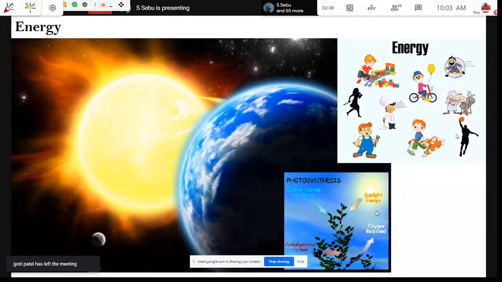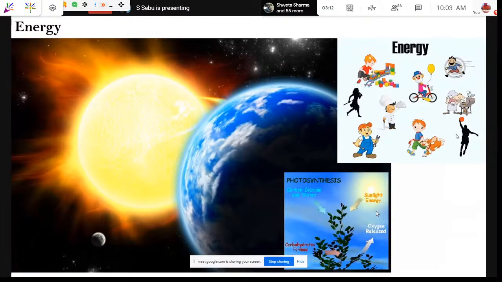The energy from the sun is very important for the entire earth system to keep changing its environment, weather and climate system. The energy that we receive from the sun is very important for photosynthesis. The food that we eat entirely comes from plants. So there is an interconnection, which I'm not going to discuss here, but the energy that a child has.